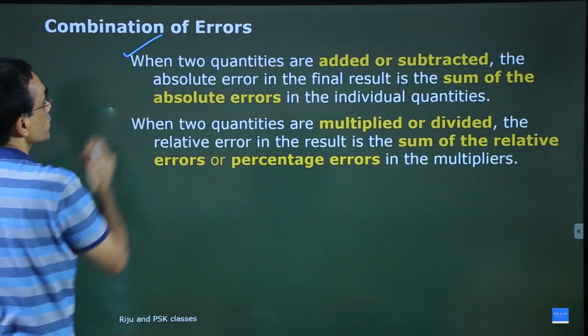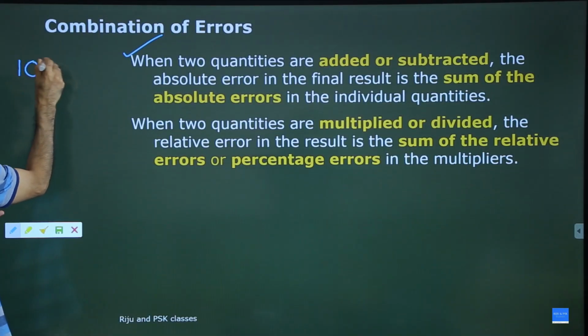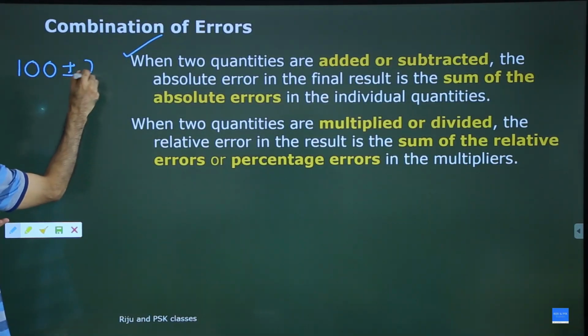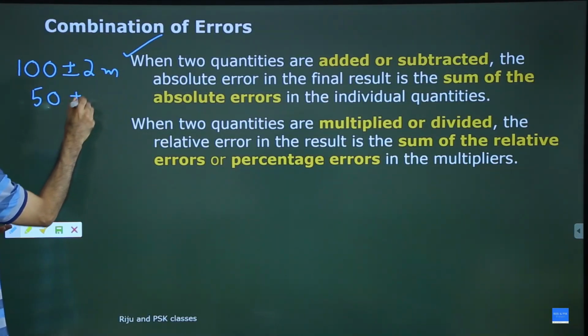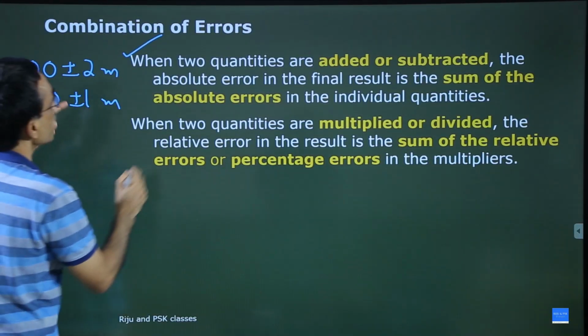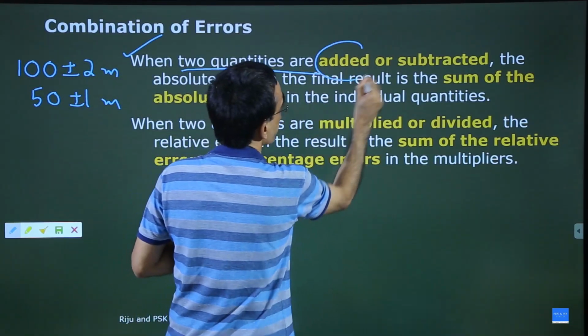Let us take the first one. This is for addition and subtraction. Assume that I am going to add two values. One is measured as 100 plus or minus 2 meter. The second one is 50 plus or minus 1 meter. These are the two quantities which are going to be added.